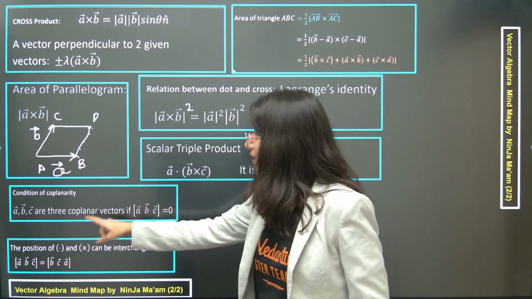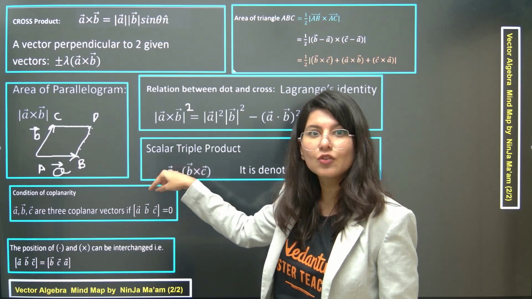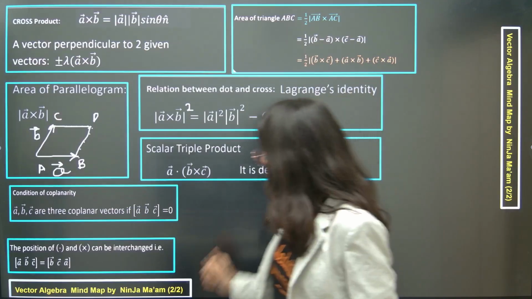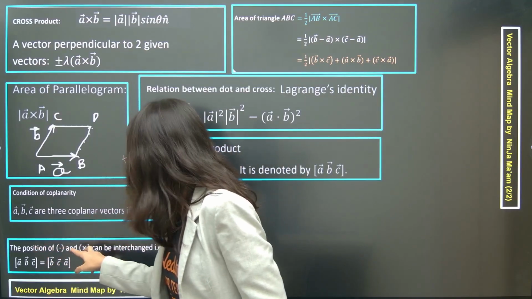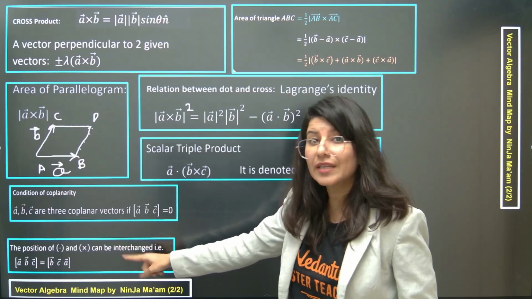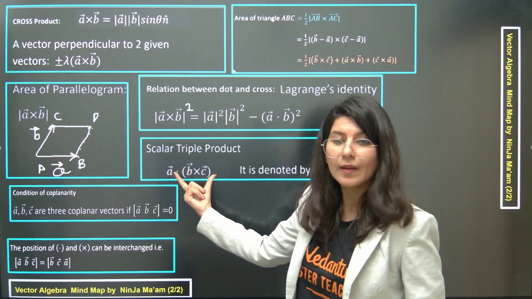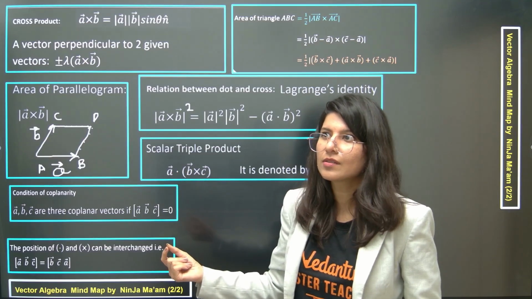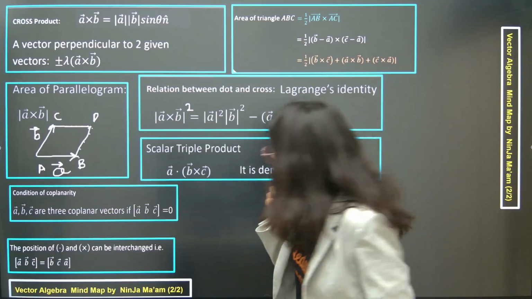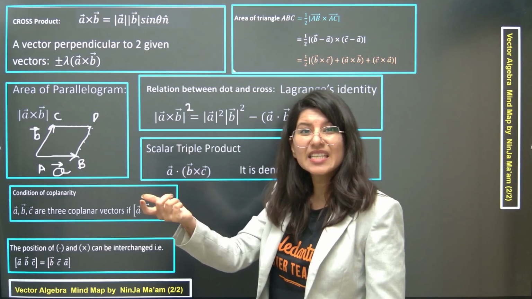So that is why you have to study the condition of coplanarity: take the cross product of two and take the dot with the third one, you will get 0. This is the condition, right? And also, let's not forget the position of dot and cross can be interchanged. This is also a property which will be useful in your JEE Main questions. Suppose you're talking about A dot B cross C and in the question A cross C is mentioned. Then you'll be like, I have to figure out A dot B cross C, but in the question A cross C is mentioned, ma'am, what to do?